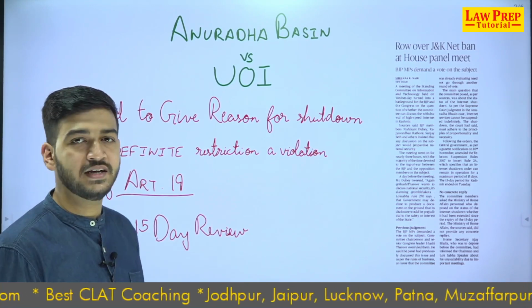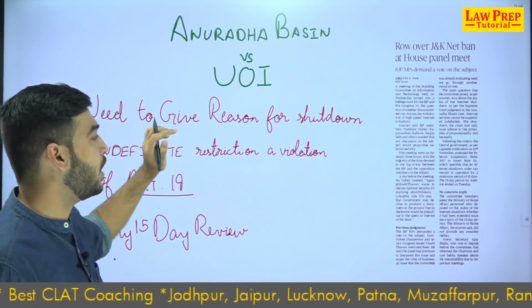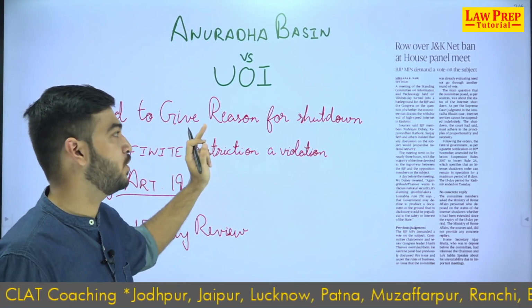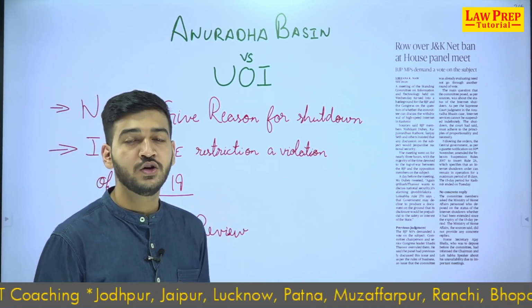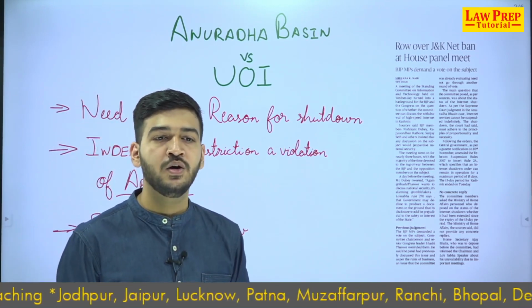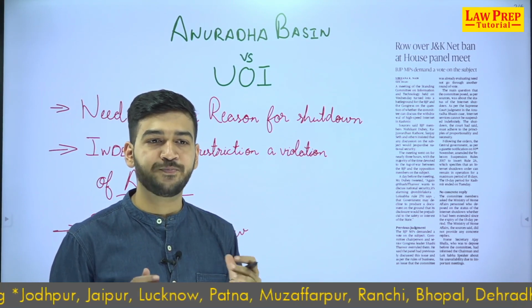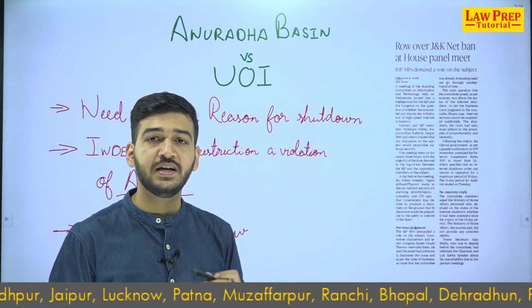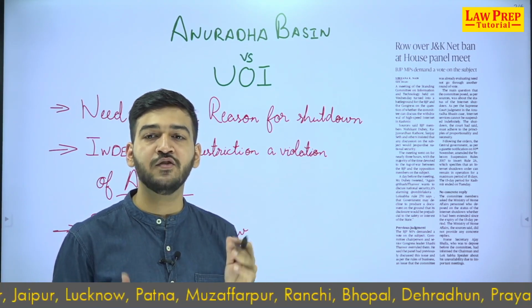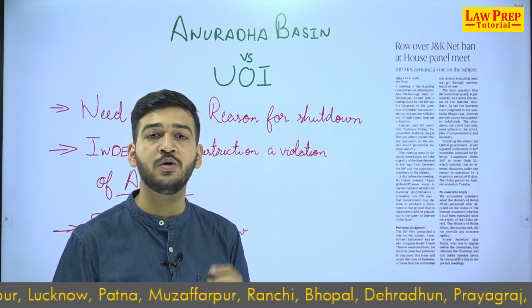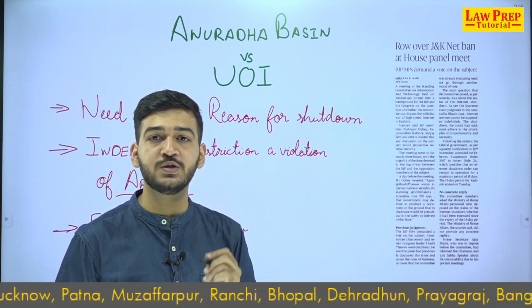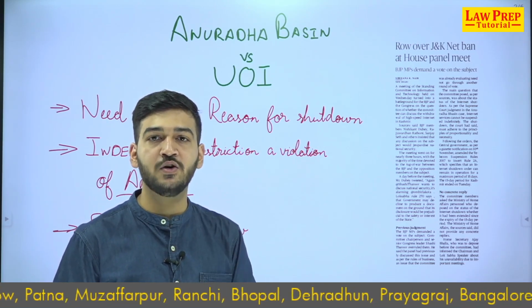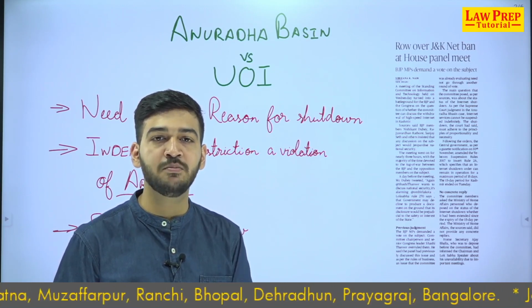So the court stated that you always have to give reasons for why you are shutting it down. Even if, say, a curfew is imposed tomorrow in any of the cities, the state executive or machinery has to upload and state the reasons why a shutdown is being imposed, how long it will be imposed, and why.